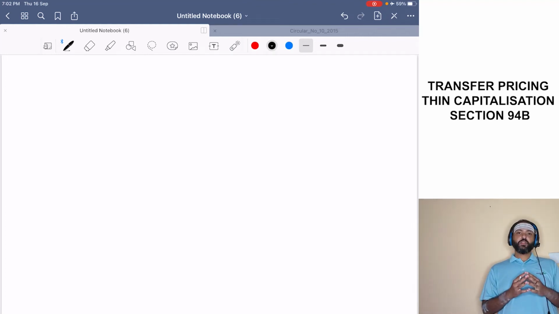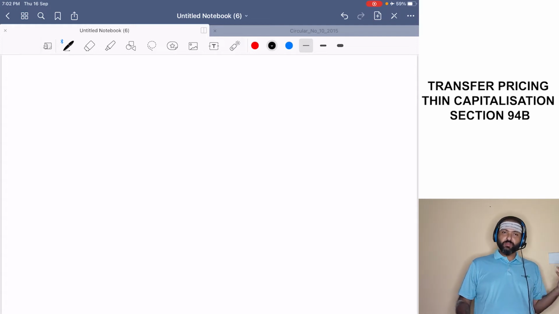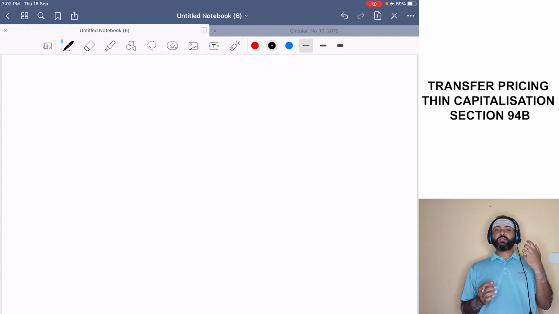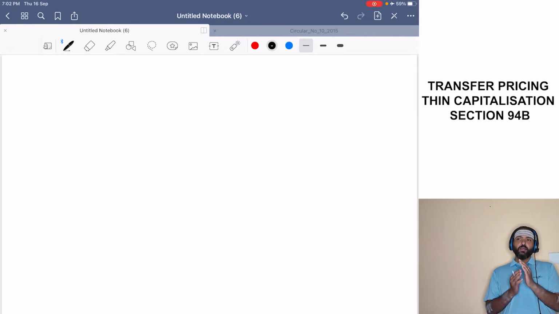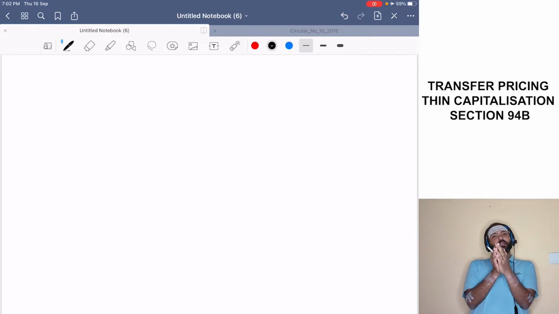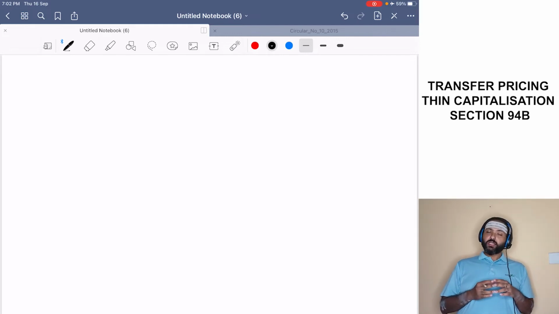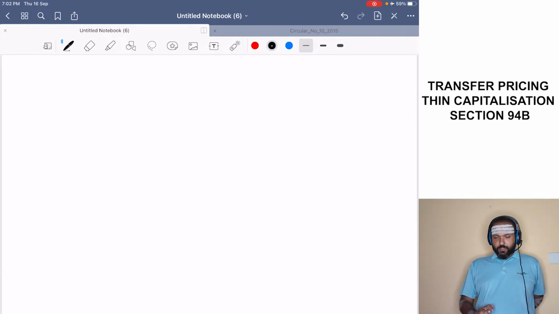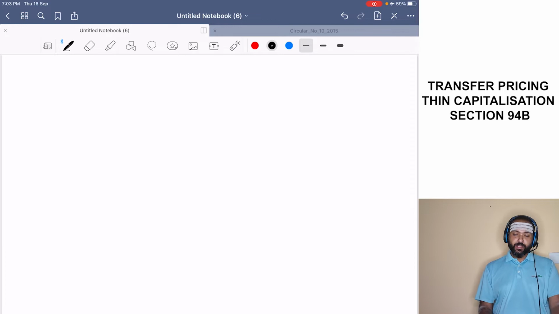Okay, guys. So we have seen a couple of concepts in transfer pricing. And the latest one that we saw was with respect to section 92CC and CD corresponding to advance pricing agreements. Now, let us see another interesting concept that was introduced by our finance minister Arun Jaitley during the Finance Act 2017. Before understanding this provision, let us see what was the story that resulted in this provision being enacted.